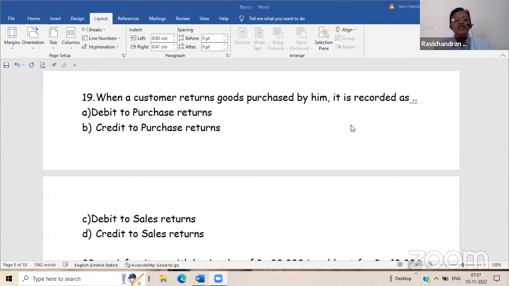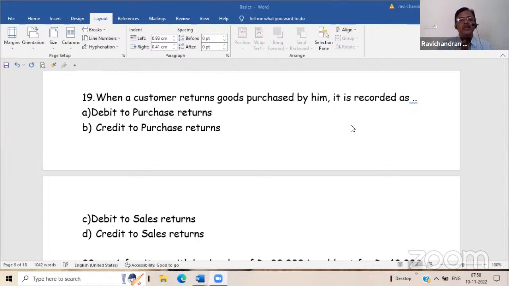Difference between expenses and outstanding expense. Expenses means it is a nominal account. Outstanding expense means a representative personal account. Why? Because suppose salary outstanding. If you paid salary, the entry will be salary account debited to cash. If it is outstanding, then the entry will be salary account debited to outstanding salary account. There the outstanding salary represents the amount due to somebody by way of salary. In that sense, it is a representative personal account.